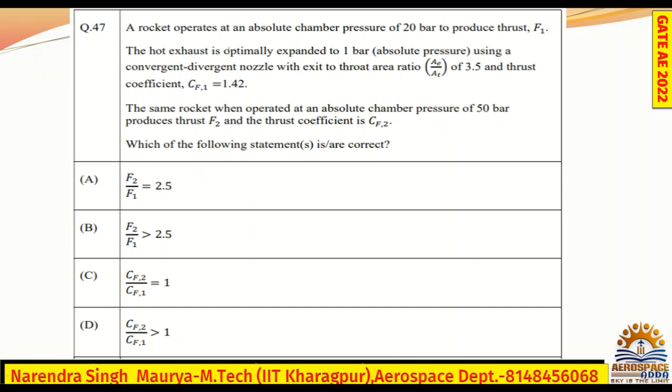A rocket operates at an absolute chamber pressure of 20 bar to produce thrust F1. The hot exhaust is optimally expanded to 1 bar absolute pressure using a convergent divergent nozzle with exit to throat area, A_e by A_t, of 3.5 and thrust coefficient CF1 of 1.42.